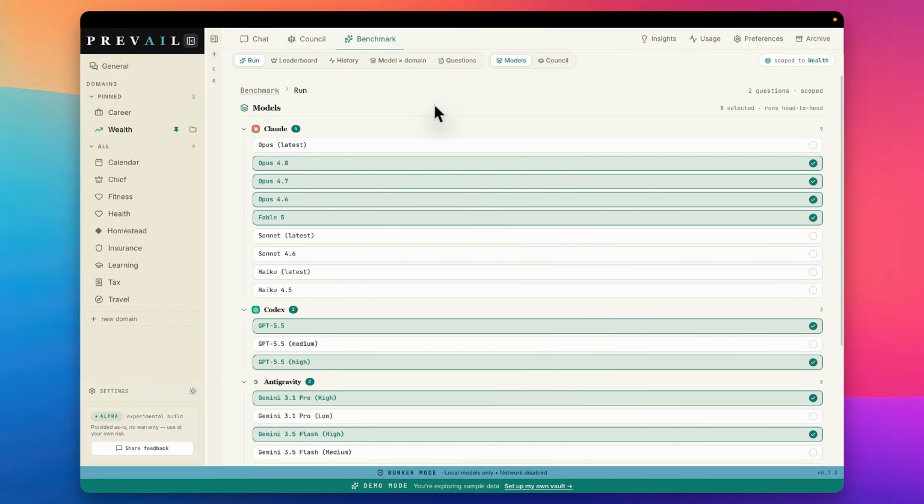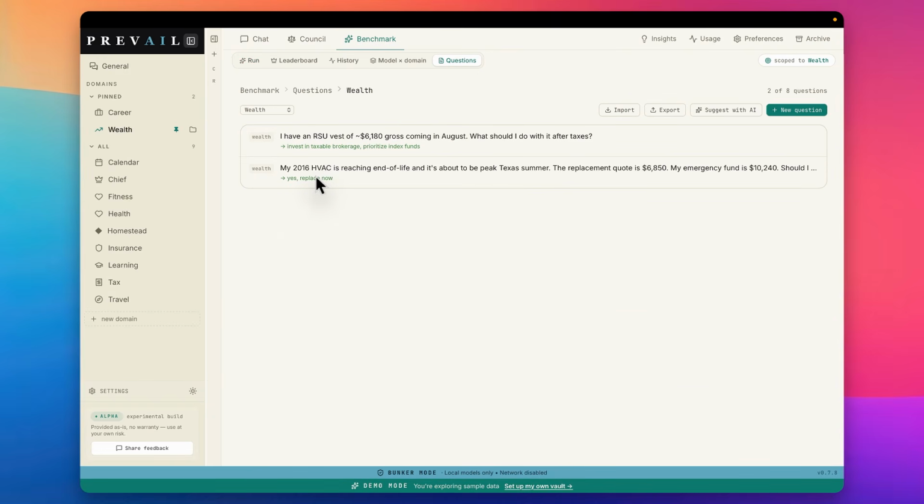Now, in case you're wondering, these are the domain questions in here. If I'm asking the questions around RSUs or around HVAC replacements, technical questions for your life that require context to be effective, how well do these models do? And obviously, if you're not happy with these questions, you can use the AI suggest in here to suggest a canonical set of questions, again, tailored to your life. And this is all of what Prevail is all about. You'll be ready to run a similar test like this. And I think it's an extremely powerful way to do this.